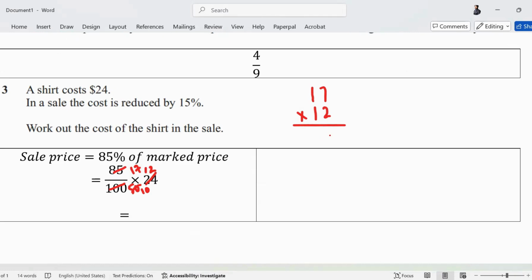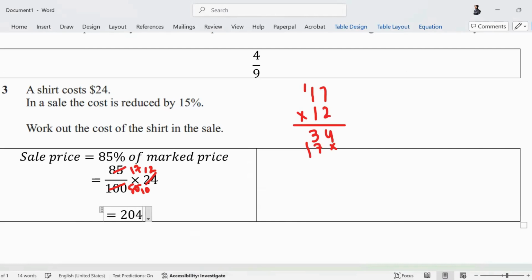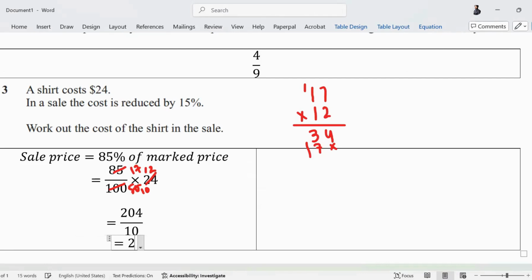So 2 sevens are, let's see now. 2 sevens are 154, that can't be. 2 sevens are 14, 4 and 1 carried. 2 ones are 2 plus 1, 3. That's the cross. Put a 0 here. 7 and 1, 1. So now add: 4. 3 plus 7 is 10. 204. So the price is 204 upon 10, which will be $20.4. Is this clear? This was one way of approaching the question. $20.4. Clear? When you divide by 10, you move the decimal one place to the left.